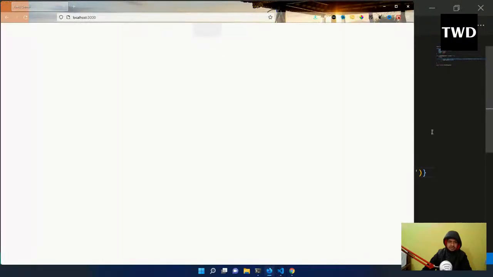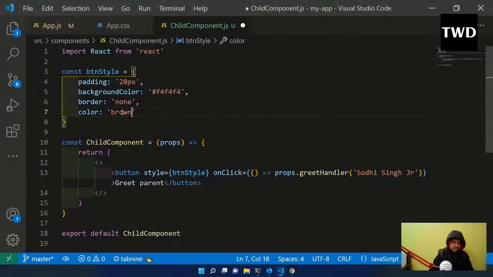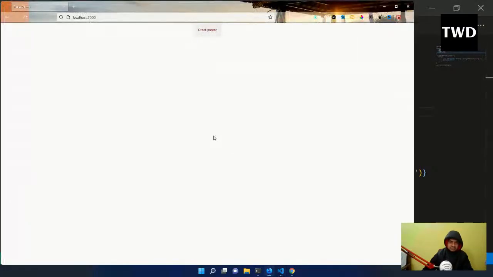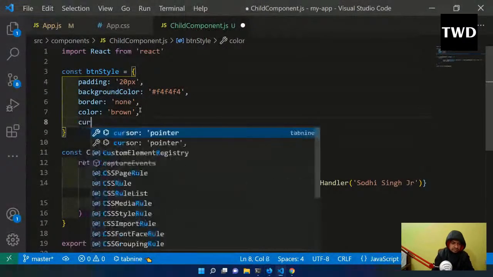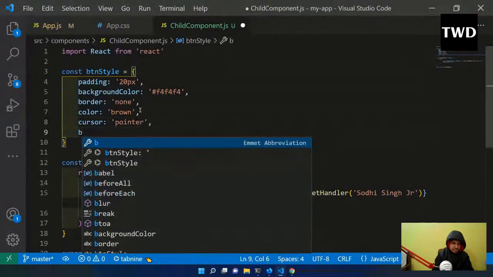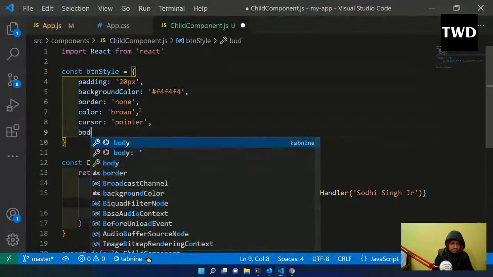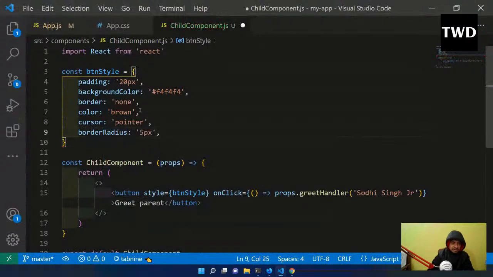It's looking very bad actually. Color should be brown maybe. Cursor pointer, and border radius should always be there. Again, the border radius I'm taking like this, and this is actually a bit more.